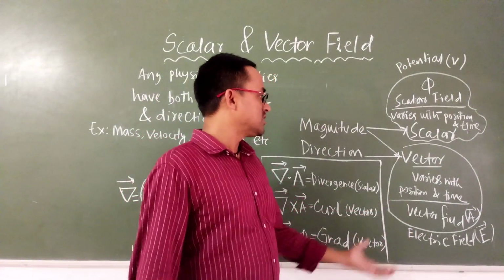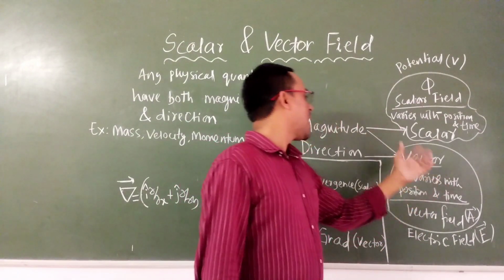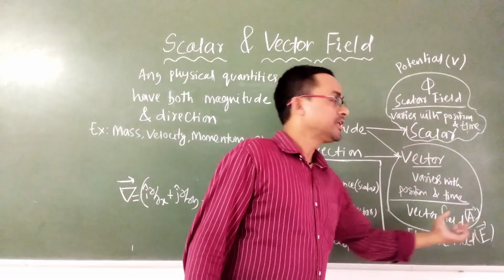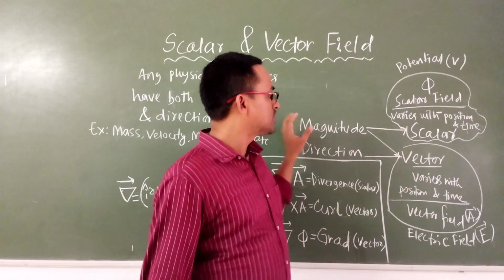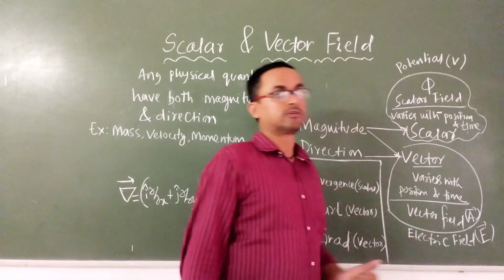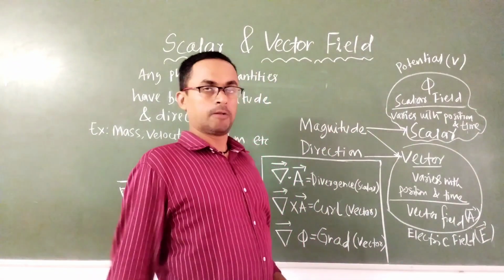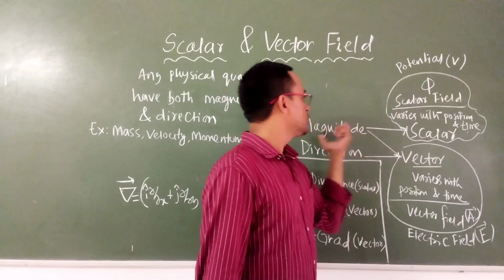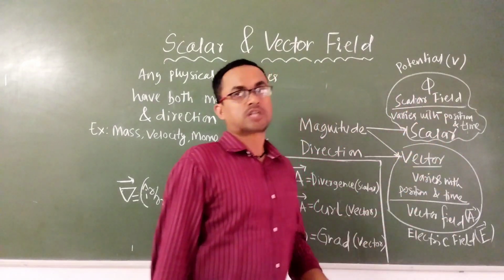Another condition is: if a group of vectors has magnitude and direction changing with position and time, we call this the vector field. Similarly, if only the magnitude is changing with position and time, this is called the scalar field.